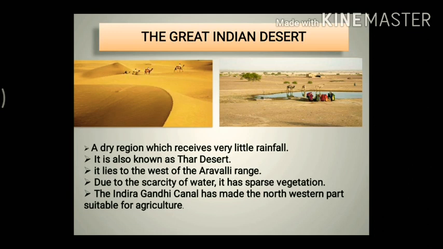But with the introduction of the Indira Gandhi Canal, the northwestern area is now suitable for agriculture, and this canal is also helping to improve the livelihood of the people in those areas. Understood? So in recent times, this has been the major change in the land use pattern in India.